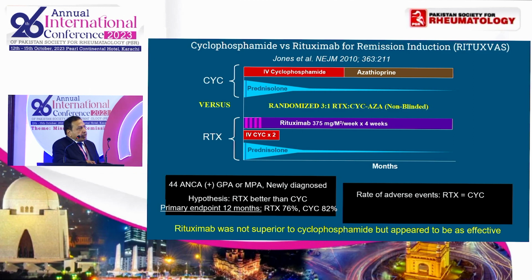This is another trial, in which IV cyclophosphamide was compared with rituximab infusions. In this, 44 patients were included. The hypothesis was that rituximab is better than cyclophosphamide. The results were that 76% of patients in the rituximab group were able to achieve remission versus 82% of patients in the cyclophosphamide group. So the conclusion was that rituximab was not superior to cyclophosphamide, but was at least as effective as cyclophosphamide.